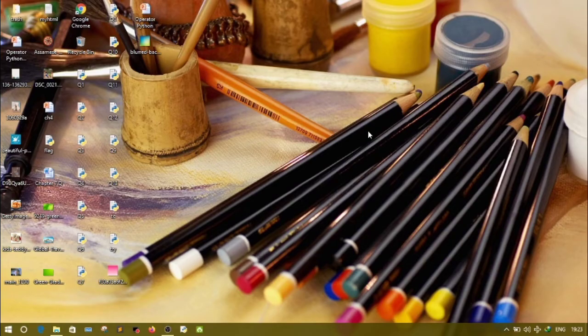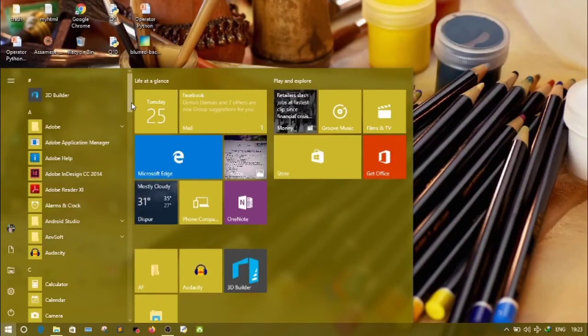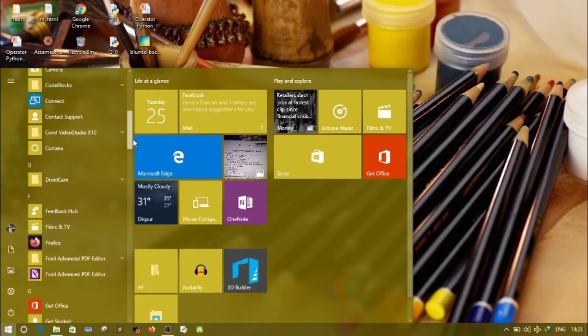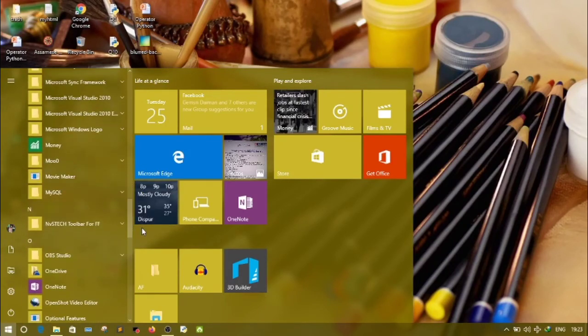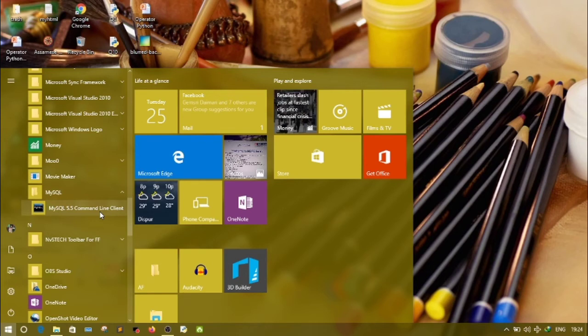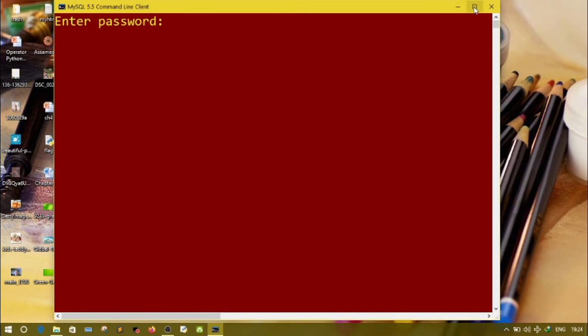Now I am going to show you how to use the MySQL application on a computer. First of all, we have to install the application on our computer. By default it is not installed. So if you don't have MySQL on your computer, please install it. After installing, click on the start button, and if you are using Windows 10, scroll down and see the MySQL folder. Click on the folder. Here you will get MySQL, the version number, command line client. Click there. Then this window will open.